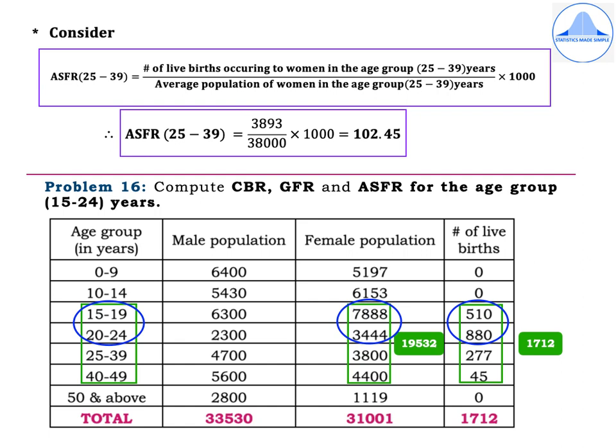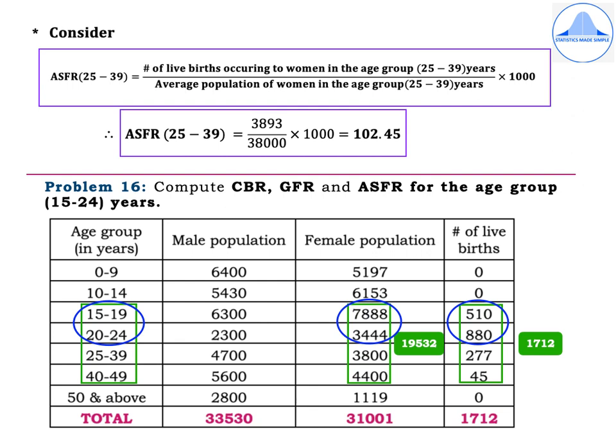The female population is 5,197, 6,153, 7,888, 3,444, 3,800, 4,400, 1,119. Number of live births are 0, 0, 510, 880, 277, 45, 0.